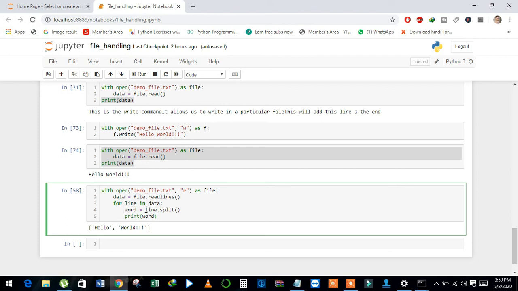Inside the for loop I just split the line with space, because in the split method I haven't given any separator. That's why when it reads the line, when it gets a space, it just splits the words and then stores them in word, and after that I just printed the word. It just returned a list with separate words.